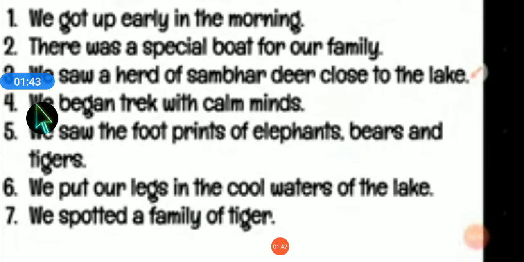This is our third sentence, so write 3 in the box. We began track with calm minds. This is our fourth sentence. The fifth sentence is we saw the footprints of elephants, bears and tigers. And the sixth sentence is we put our legs in the cool waters of the lake. And the last sentence, the seventh sentence is we spotted a family of tiger.